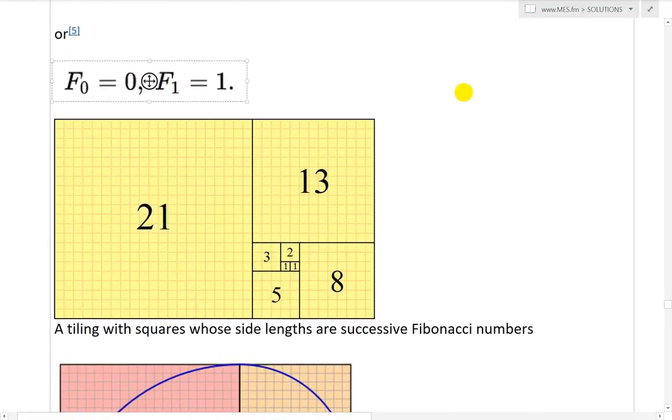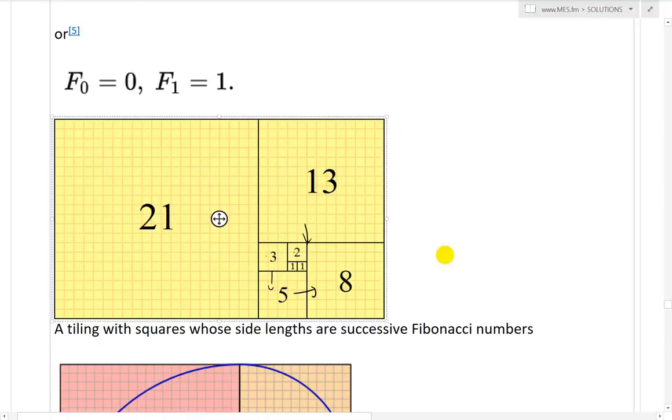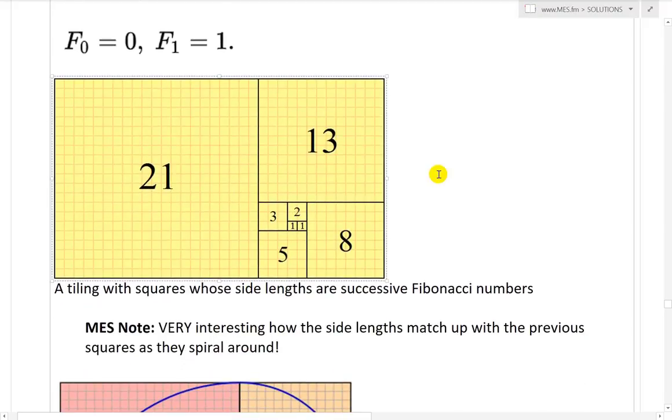And now here is a tiling with squares whose side lengths are successive Fibonacci numbers. So we have 1, 1, and 2, then go to the side 3, then you go to 5, then 8, then you go to 13. It's very interesting. These are the side lengths. I believe these are squares. So each one is 13 like that, and so on. How they all line up perfectly like that is very interesting. Then it goes all the way to 21, and 21 lines up with that as well. That's very, very amazing. Yeah, I just want to add a quick note there. Very interesting how the side lengths match up with the previous squares as they spiral around. That's quite fascinating stuff.